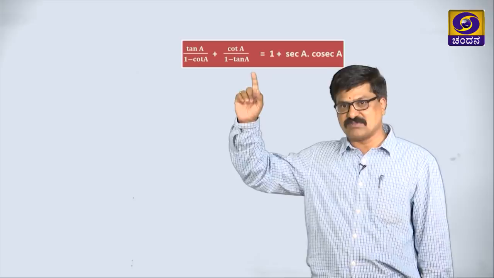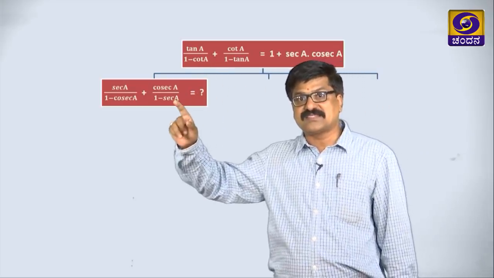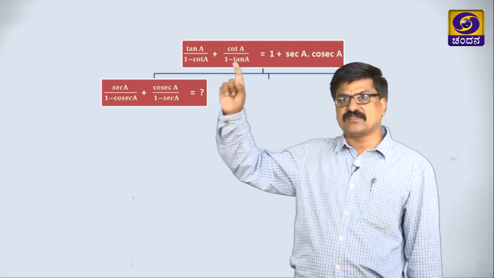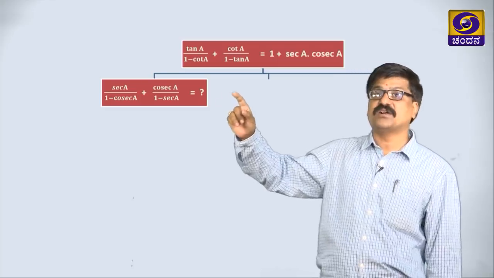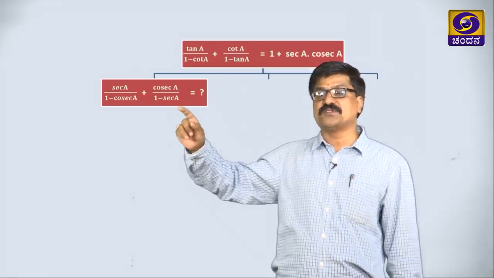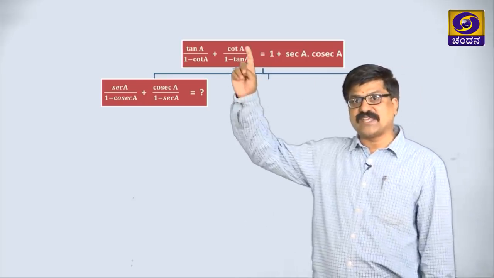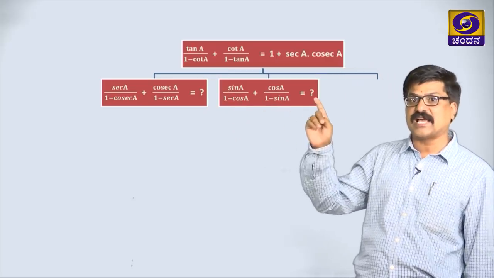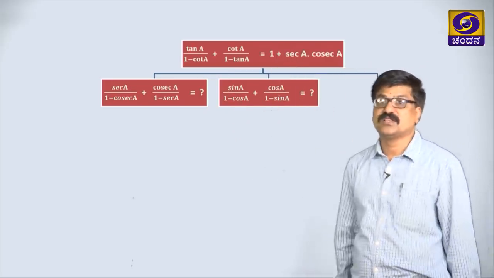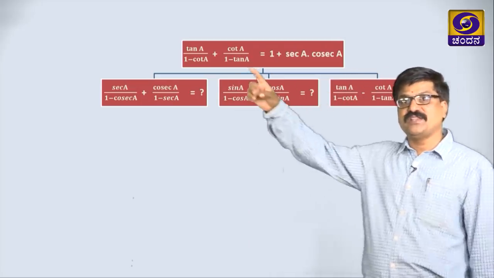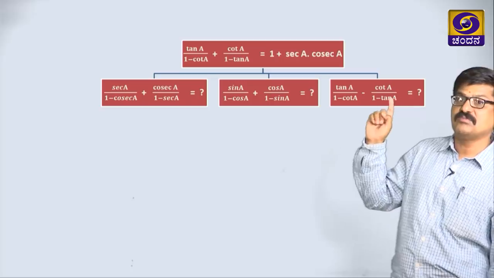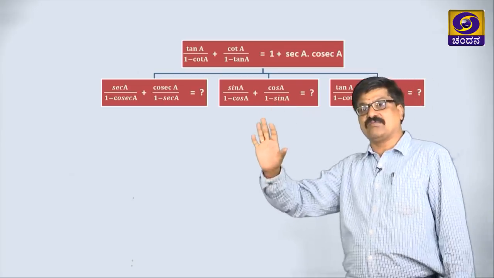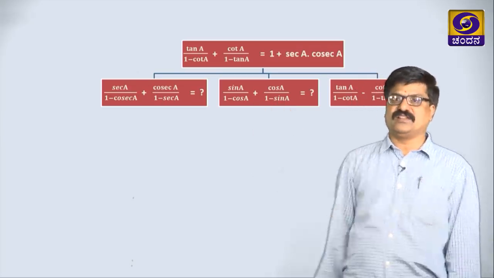See, I am taking one sum here. The next sum, I am just changing tan as secant, cot as cosec. Same type here, I am getting a new result, but if you are finding that result, you can take it as a prove-that sum. For the same sum, I am taking tan as sine, cot as cos, similarly here I am getting one more result, this is a new sum. I am taking the same sum, between them plus is there, I am taking minus, I may get some other result. Like this you can frame yourself, solve them, you are getting more confidence.